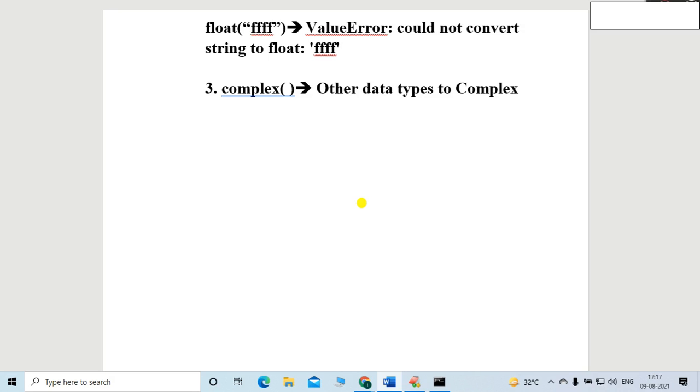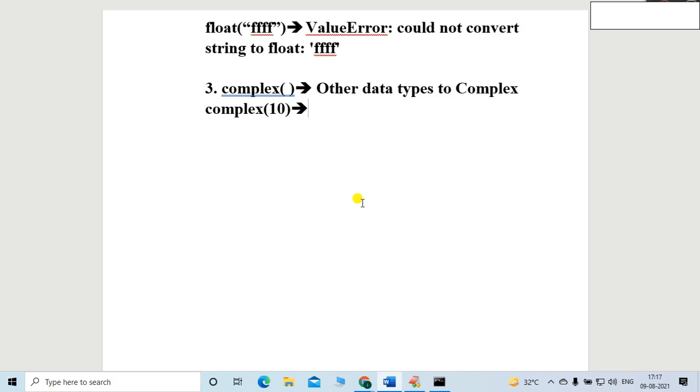I will take some random example. Okay, so complex. In complex, it is a function, friends. It is a function which is supposed to convert any data type into complex, if possible. So I will mention 10 here. 10 is the integer type. So is it possible to convert 10 into complex? Yes, exactly, it is possible.